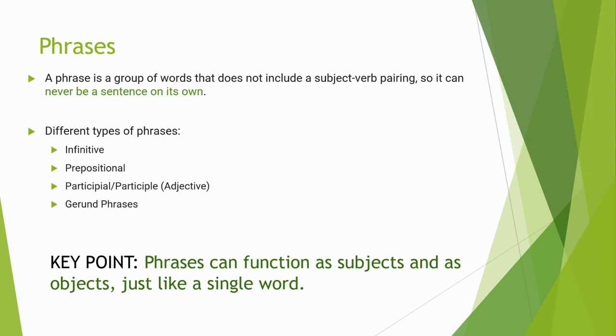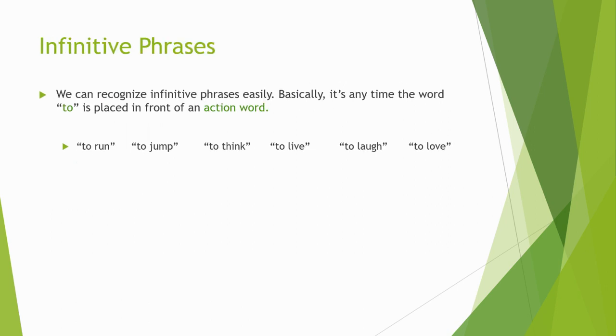So our first group, and this is what we're going to cover today. We're going to cover infinitive phrases and prepositional phrases, and then we'll cover the rest of them tomorrow. So infinitive phrases. We can recognize infinitive phrases easily. Basically, it's any time the word to is placed in front of an action word. To run, to jump, to think, to laugh, to love. That's it. That's the signature of an infinitive phrase. The word to in front of an action word.